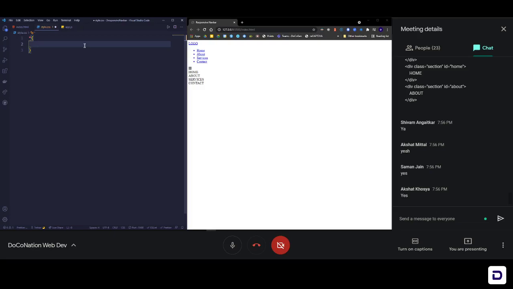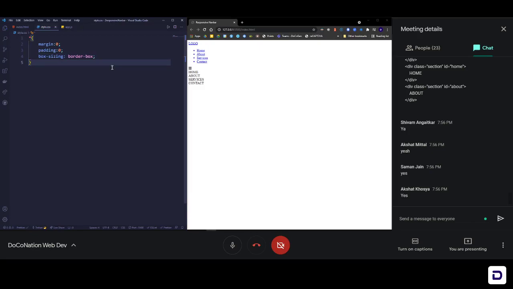Just like this. So the property is margin and it's 0, and then padding is a property, that's also 0. And then what we write next is box-sizing is border-box. So this is just a kind of boilerplate for you guys in CSS.